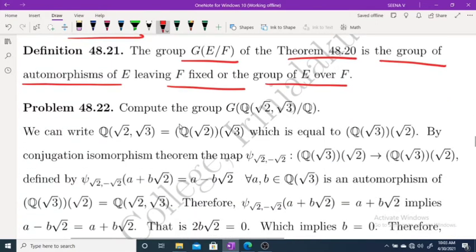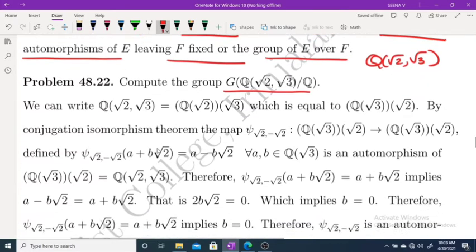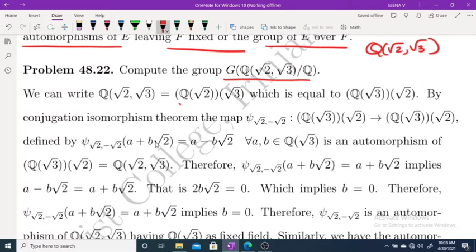Okay. Now moving to one problem. Compute the group G(Q(√2, √3)/Q). This consists of all automorphisms on Q(√2, √3) leaving Q fixed. So consider this field. Q(√2, √3) equals Q(√2)(√3), which is equal to Q(√3)(√2).